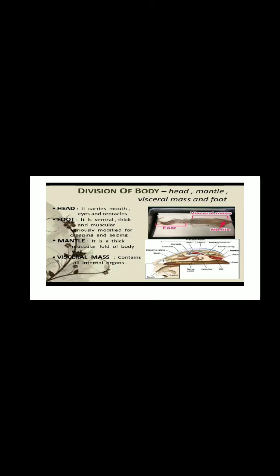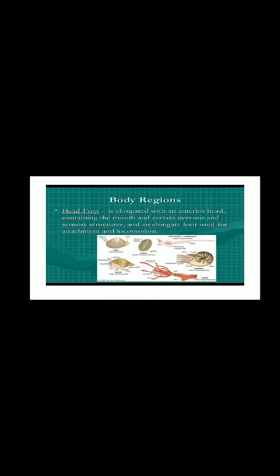So you are going to guess what organism it is. We are just discussing the body structure of the organism. By this time you would have guessed what kind of organisms these are. So these are the mollusks.